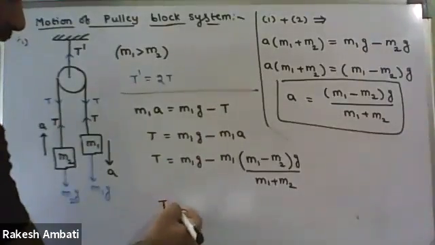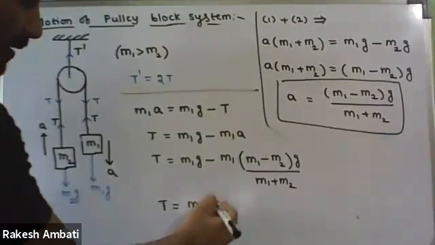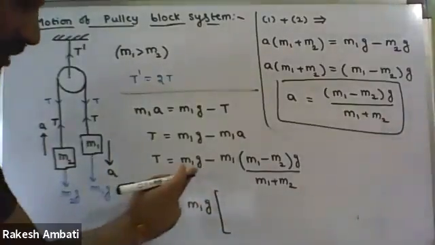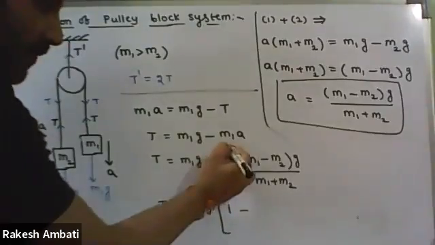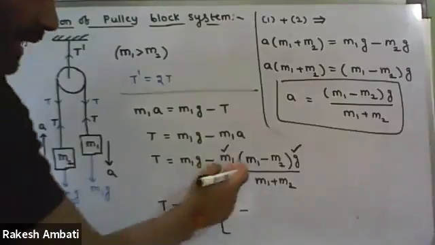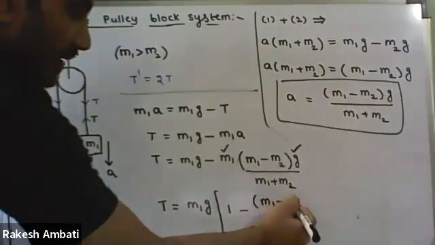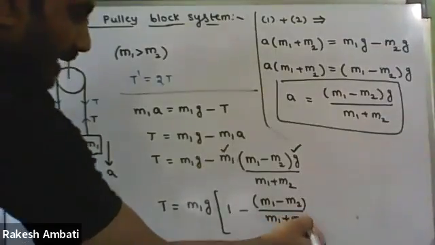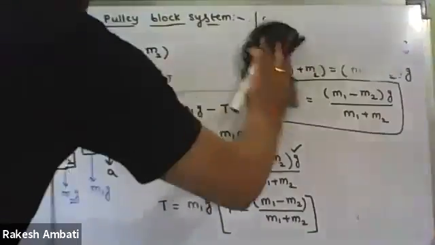Therefore, T equals, see here, in both the terms I'm taking m1g as common. So what we are left with is m1 minus m2 upon, in the denominator, m1 plus m2. And we have to take the LCM and simplify.